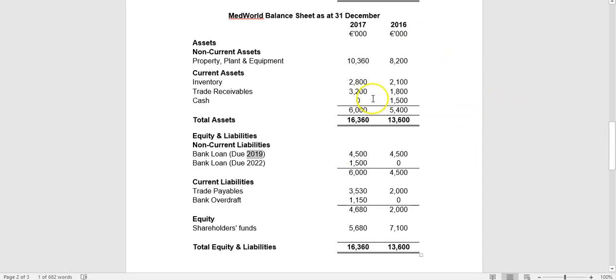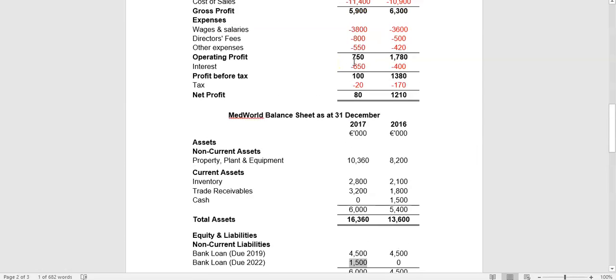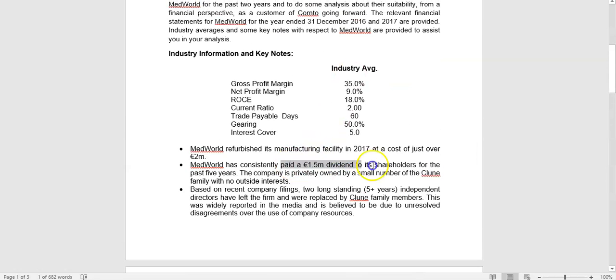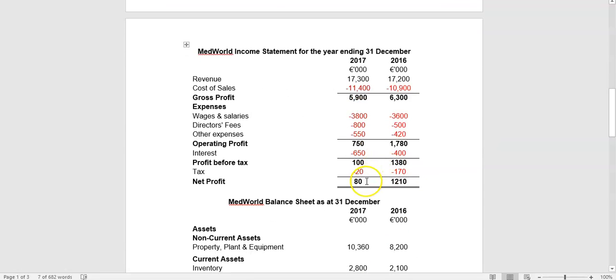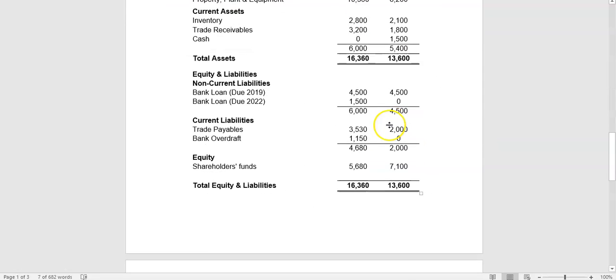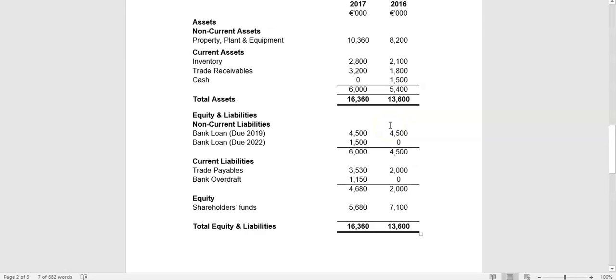They took a new loan out, it seems to be in 2017. That was either to part finance the manufacturing facility, or a good student will notice it's probably to part finance the dividend as well, because you had very little retained profits to pay dividends out in 2017, but they still paid 1.5 million. So it looks like they're financing their dividend payments through debt, which is always a difficult position to be in and probably not sustainable in the long run. And likewise, what we can see is trade payables are significantly increasing. So we're going to look at that when we calculate our ratios as well.